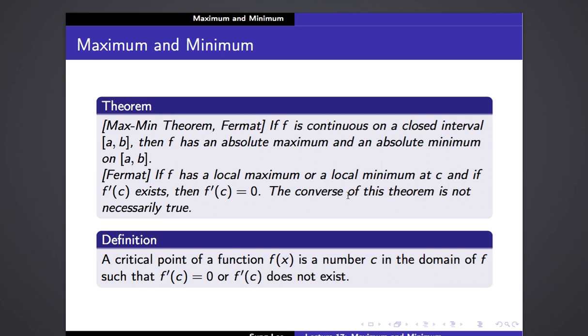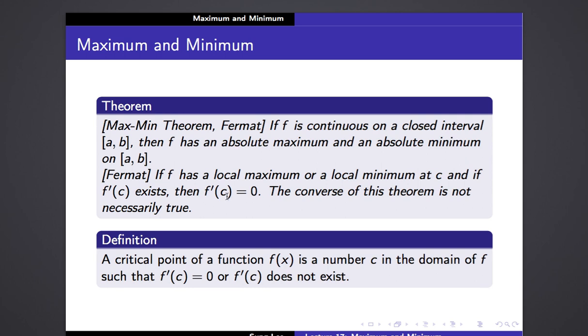So that means there is an example that counters the converse of this theorem. In other words, f prime of c equals 0, but f has neither a local maximum nor a local minimum at x equals c.